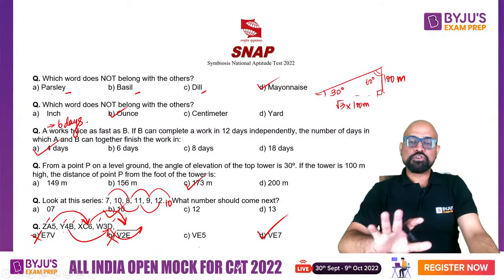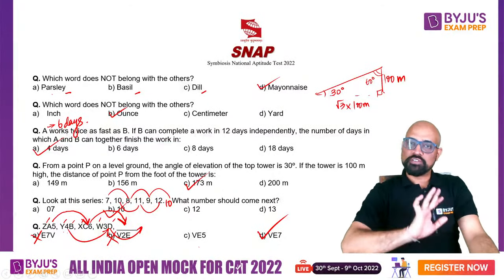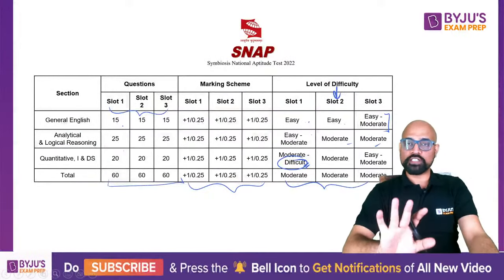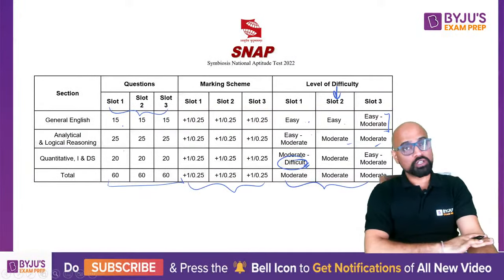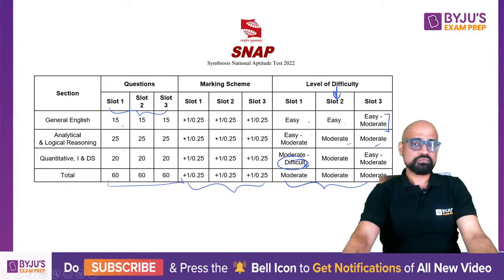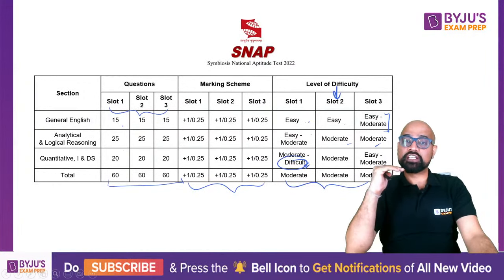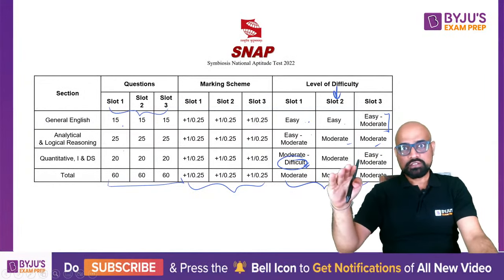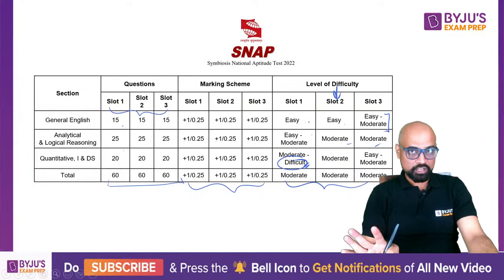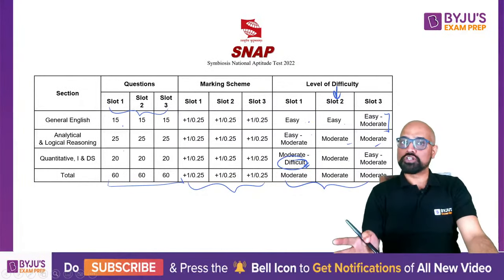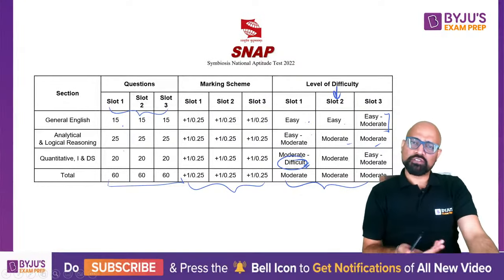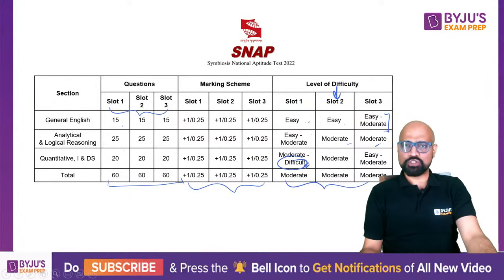So I believe you guys must have got an idea as to what is the level of difficulty of the paper, what kind of paper it was last year. It's going to follow the same suit. None of these sections in none of the slots will be where the level of difficulty is going to be very difficult for a section. And it doesn't matter which slot you choose. It's better that you are done with the exam as soon as possible.